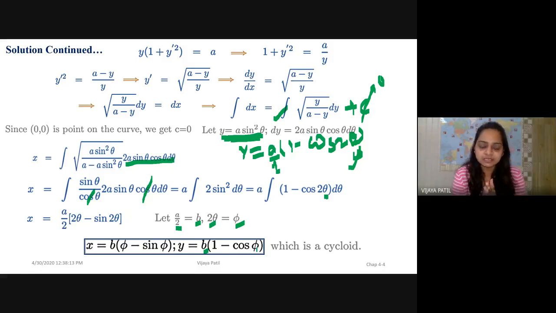This curve is nothing but a cycloid. So cycloid is the curve on which we are going to get the shortest time problem, or you can say the Brachistochrone problem will get satisfied by the cycloid. So this is what the Brachistochrone problem is.